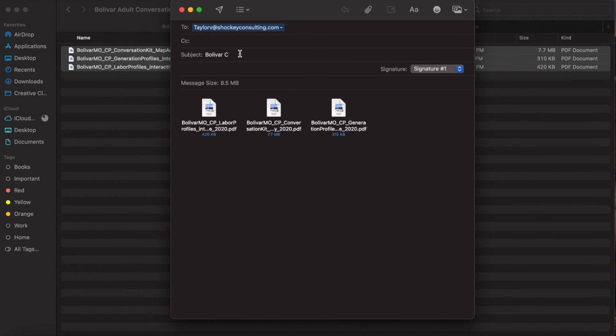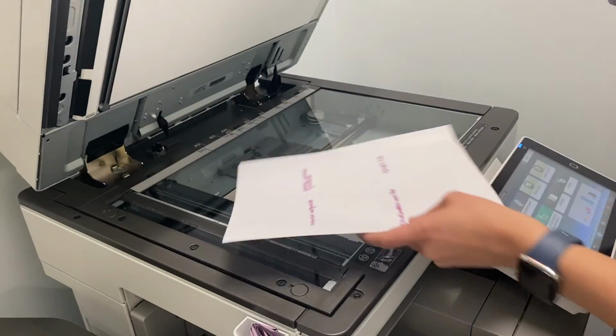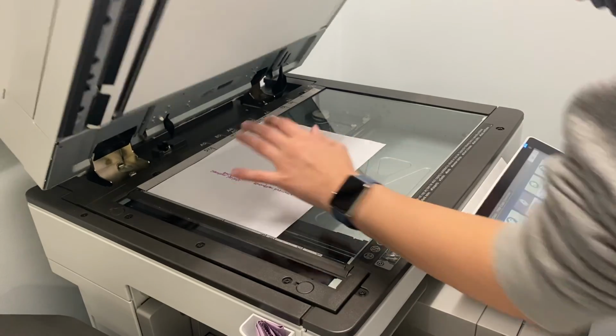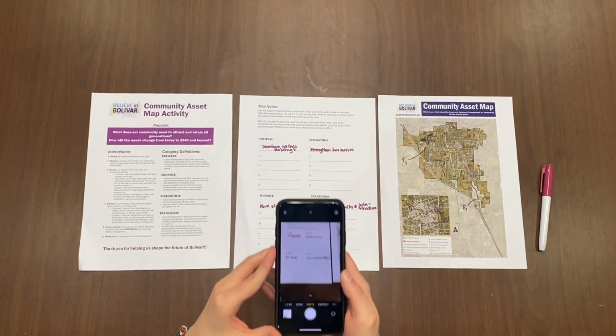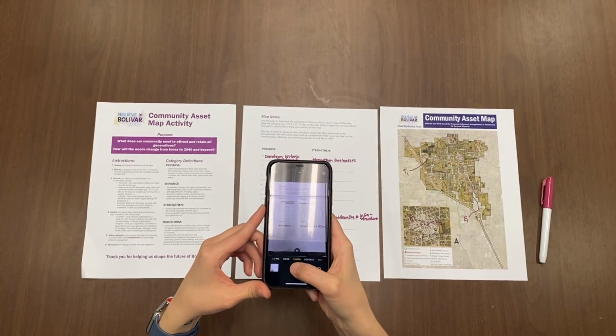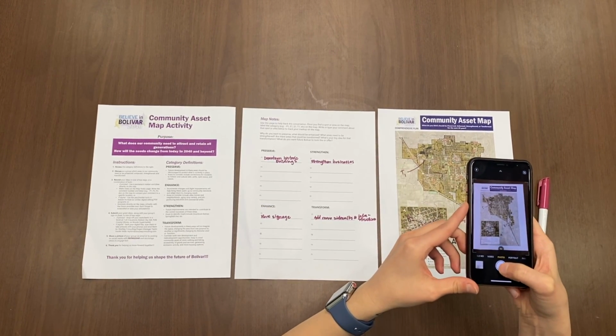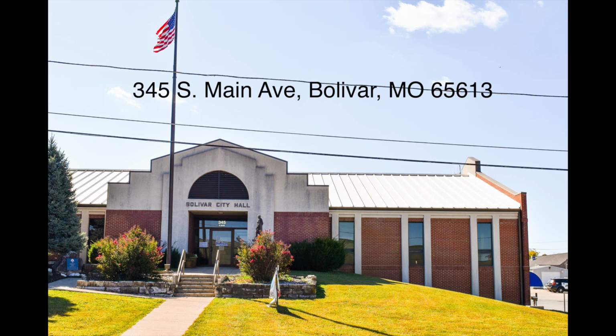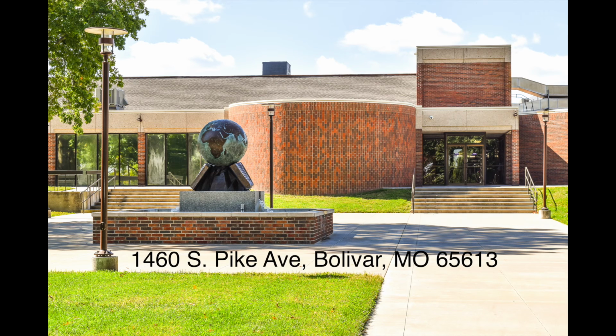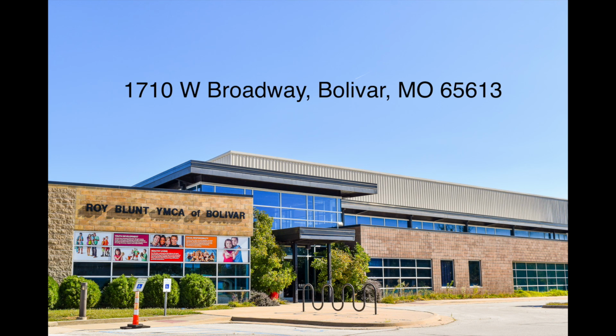To submit your digital copies, email them to the Shockey Consulting Project Manager, Taylor Vandevelde at taylorv@shockeyconsulting.com. If you are filling it out by hand, scan or take a photo of your work and email it to taylorv@shockeyconsulting.com, or drop it off at one of the kiosks at Bolivar City Hall, the Student Union at Southwest Baptist University, or the Roy Blunt YMCA.